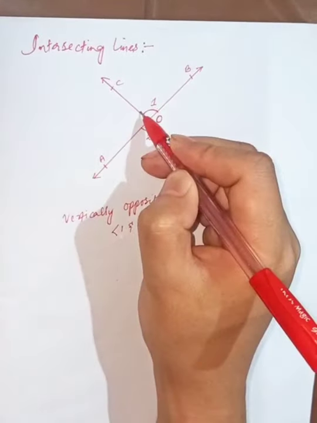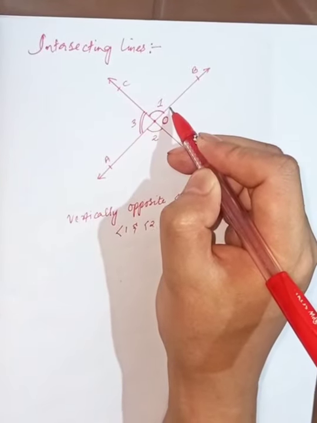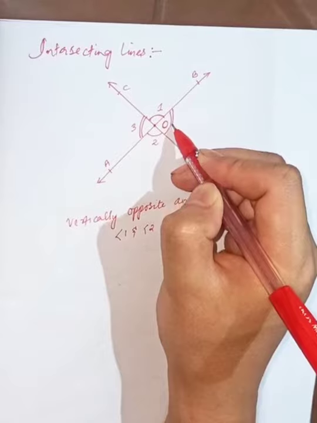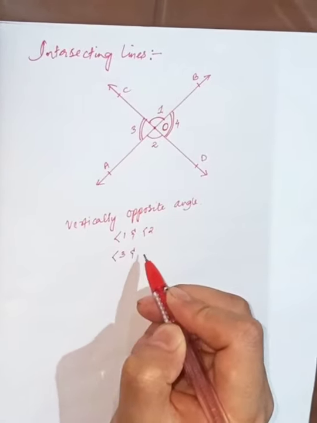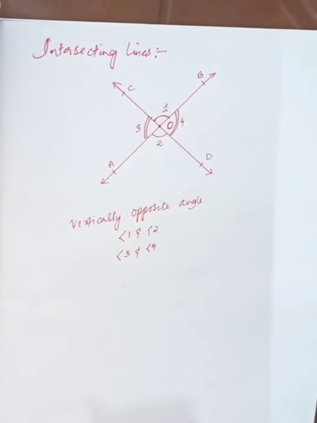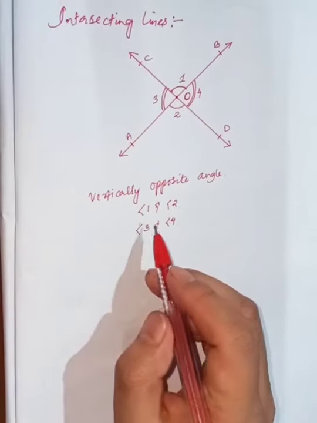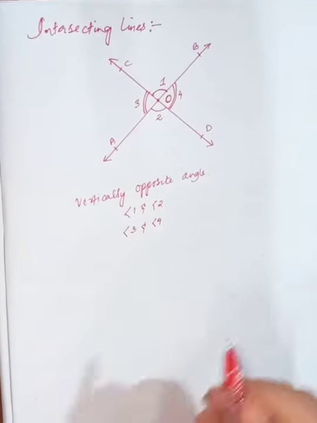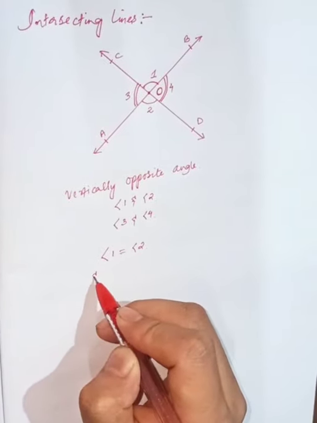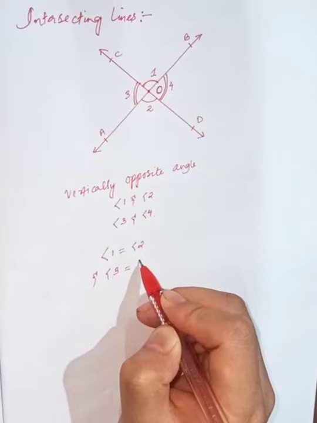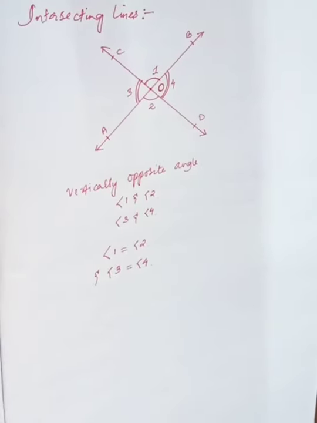And then let me take this as angle 3, and the angle opposite to this is this angle, let me take as angle 4. That means angle 3 and angle 4. And the important point I want to remind you here is that vertically opposite angles are always equal. That means angle 1 will be equal to angle 2 and angle 3 will be equal to angle 4. I hope this is clear.